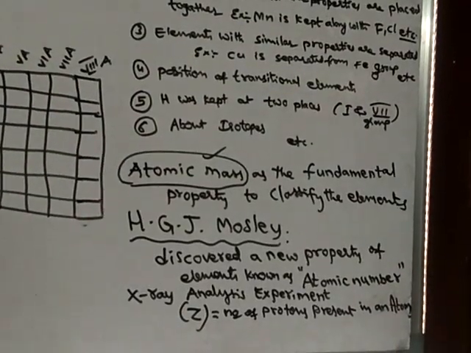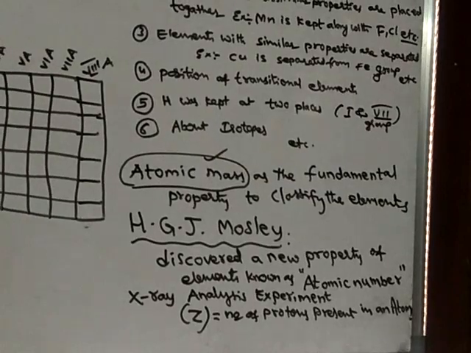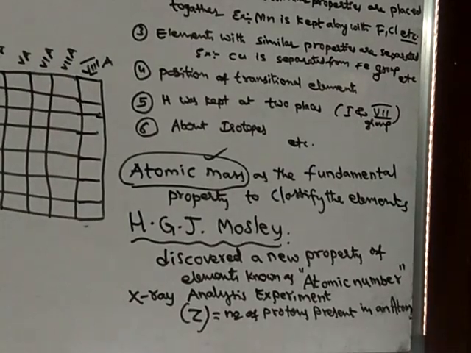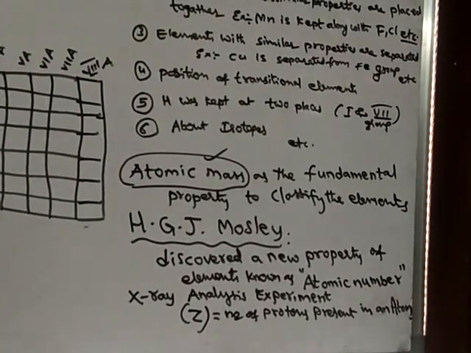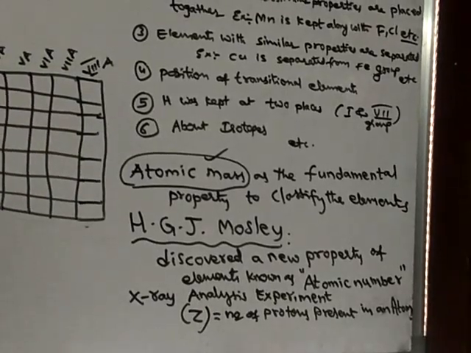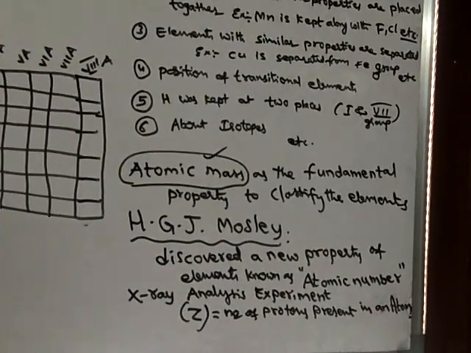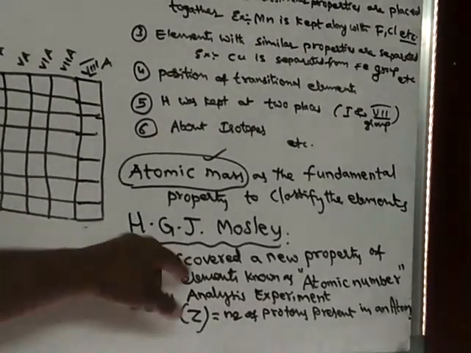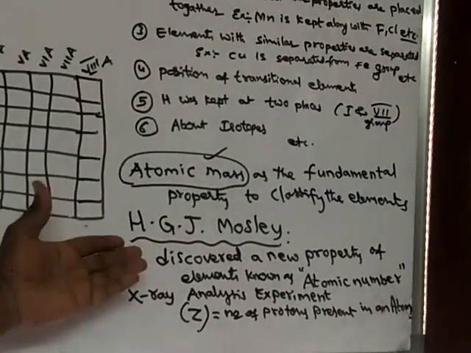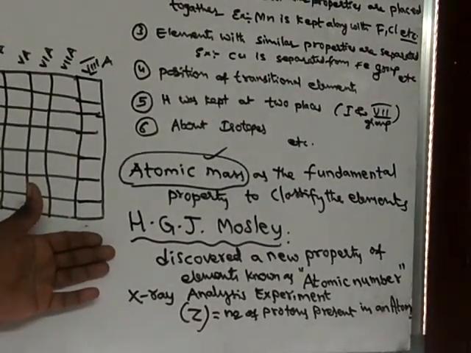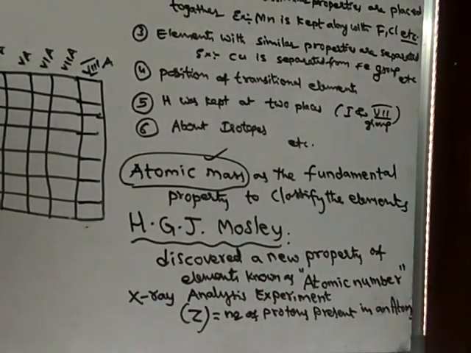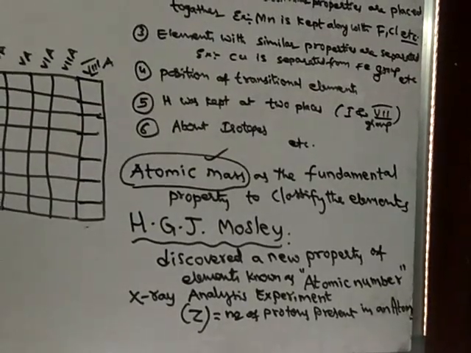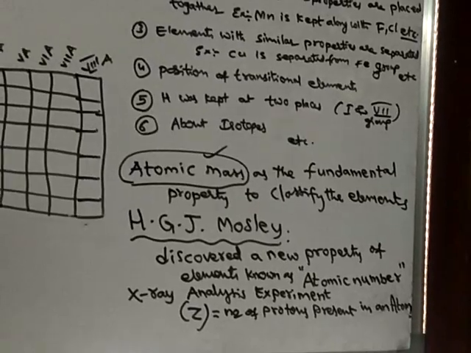Now Moseley started thinking, so I got a new property, so why can't I arrange the elements based on atomic number? Earlier scientists arranged the elements based on atomic mass, but now I will try to arrange the elements in increasing order of atomic number. Then he started arranging the elements in the increasing order of atomic number instead of increasing order of atomic mass.